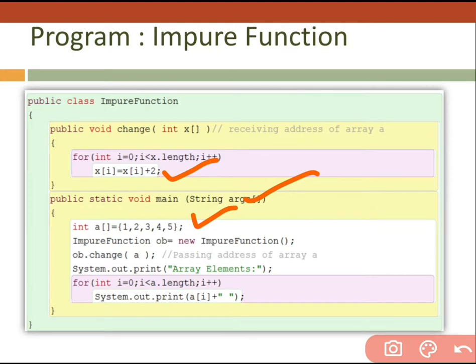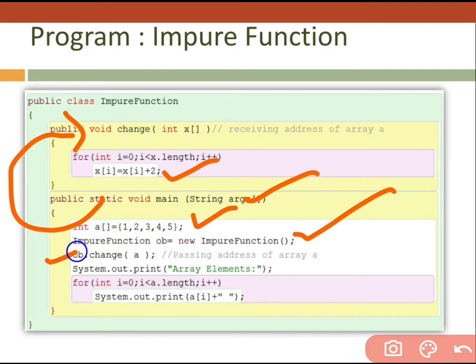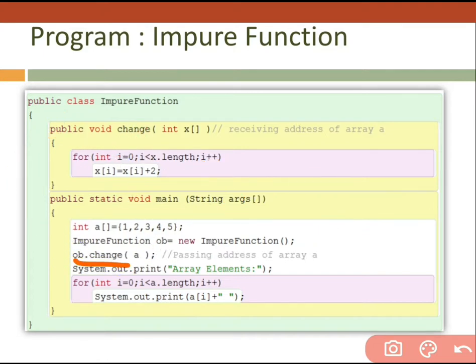And again I'm telling you, a static function has a restriction that it is not going to visit a non-static function. That's why we have to create an object of that class, and that object is going to call that non-static function.